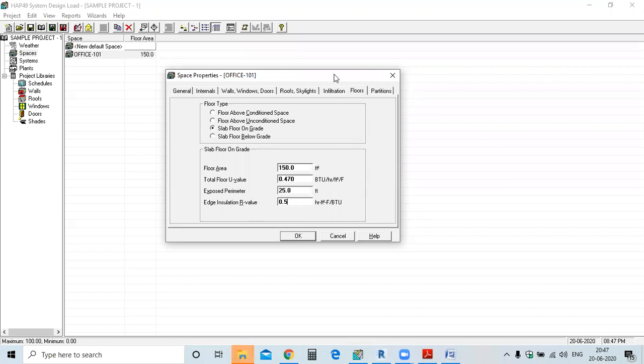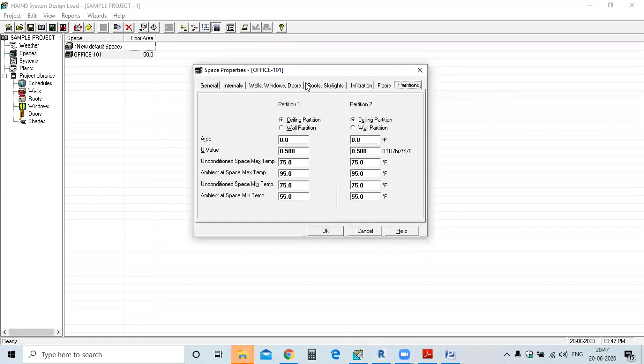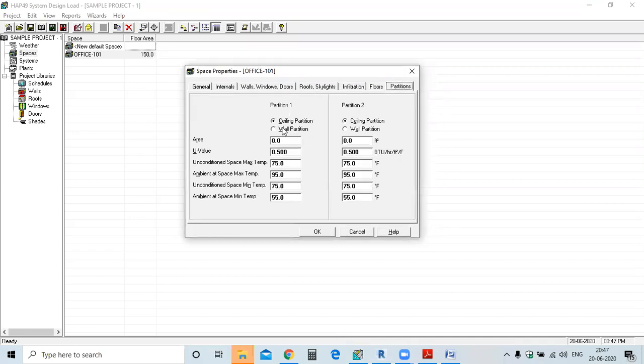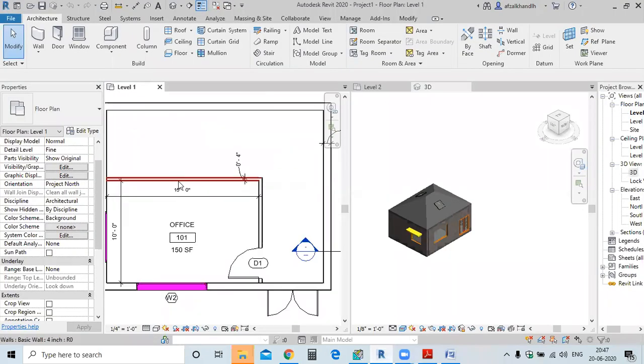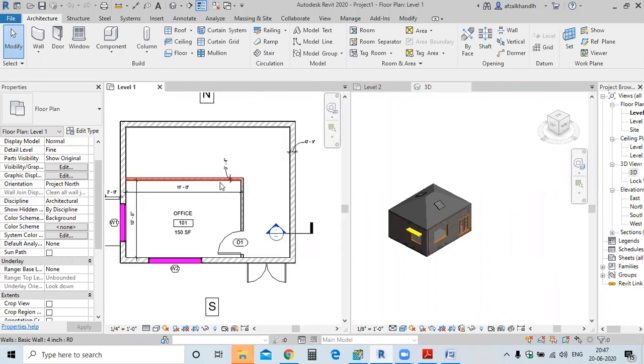No problem. Next is the partition. In partition you can see one is the ceiling partition and the next is the wall partition. When will you select the wall partition? First I'm selecting the wall partition. The first wall partition means this one. This is the partition wall, because it is not exposed, this 15 feet and this one. So this will come under the partition wall.